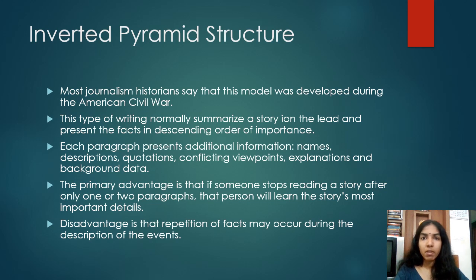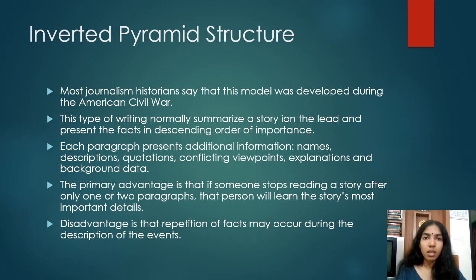And talking about the inverted pyramid structure in detail, most journalism historians say that this model was developed during the American Civil War. The newspaper correspondents during that time were in the field. They sent their dispatches by telegraph, and while sending this, they were afraid that the system would malfunction, or that the enemy would cut the wires, or that in some manner they would lose the information they were intending to send to the people.